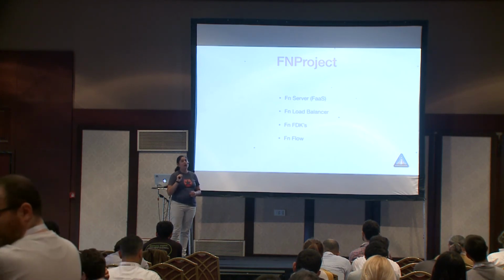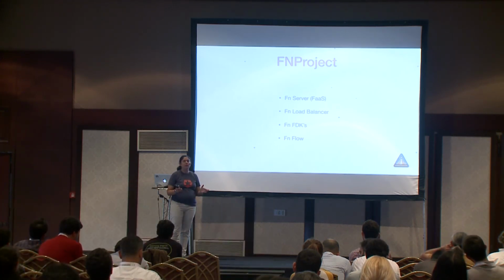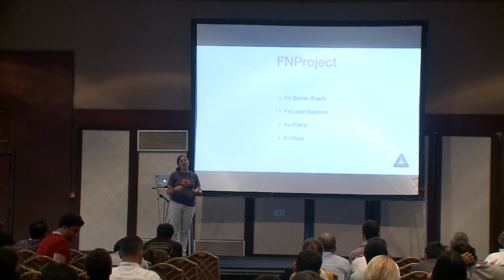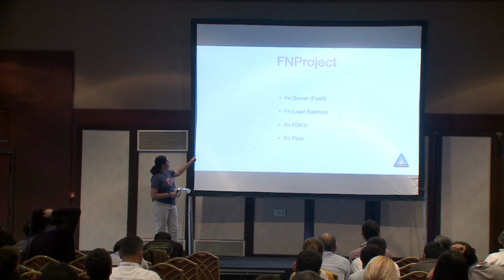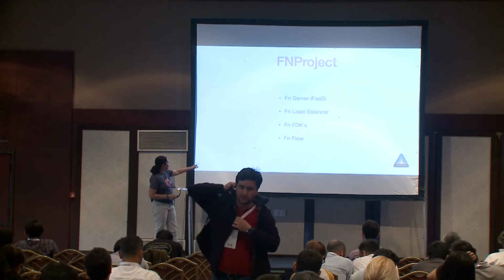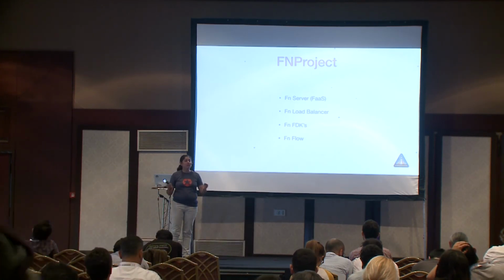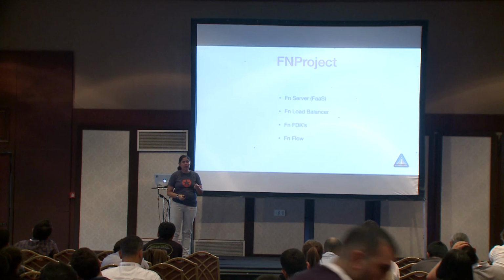They work with Kubernetes and have the Fn load balancer, which provides our function with scaling inside the container for availability. And then they have the Fn FDKs, small development kits for different programming languages. And finally, they have Fn Flow, which is for managing orchestration. Orchestration is when I need the functions to communicate between them. For example, I will return to the example of the bank.